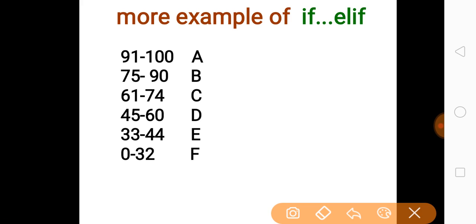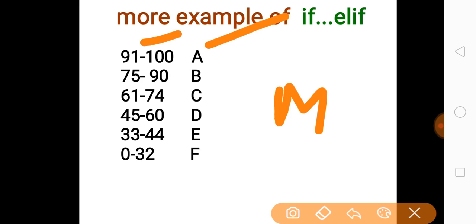Suppose you have one variable m, and in the variable m you have stored your marks or your percentage, the marks you have secured in any one subject. Suppose this is the table. In that table there are two columns: the first column has the range, and the second column has the grades.